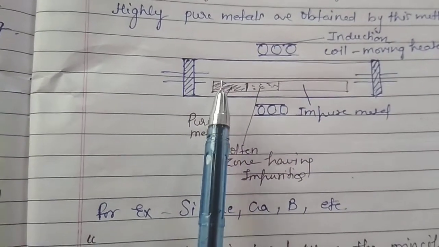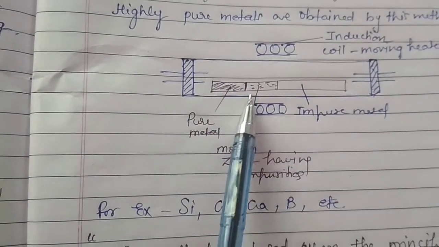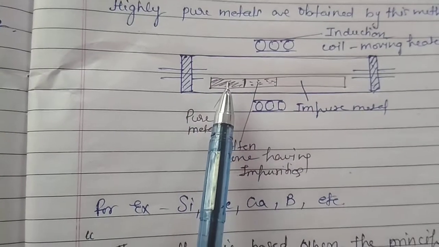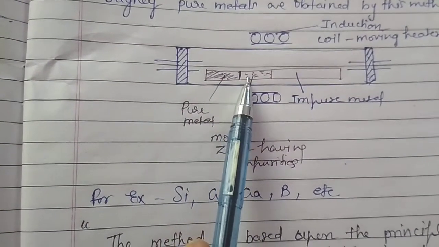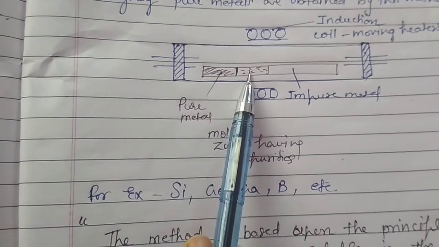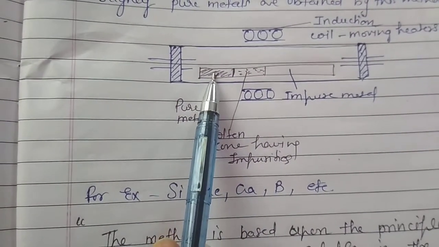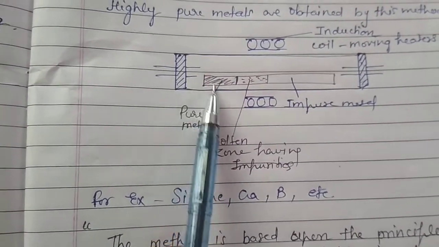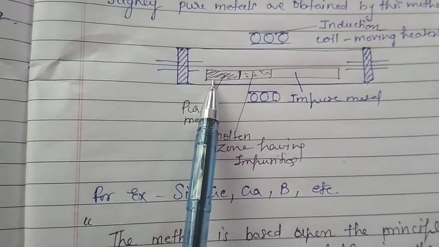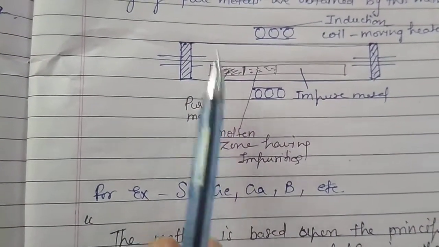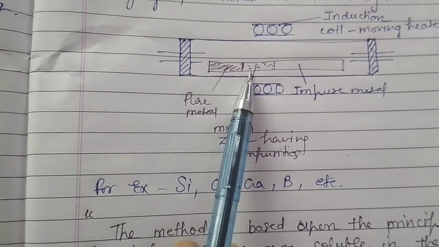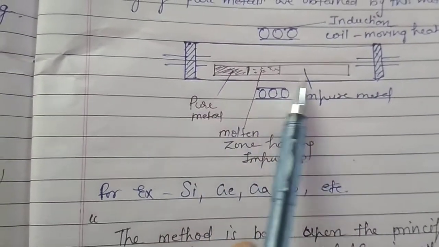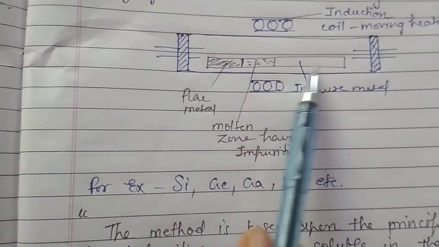As we said, impurities are more soluble in the melt than in the solid metal, so the impurities move towards the melt, and on cooling, the end which was heated recrystallizes as pure metal. Thereafter the process is repeated many times.